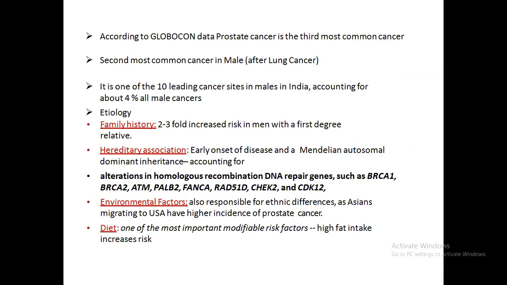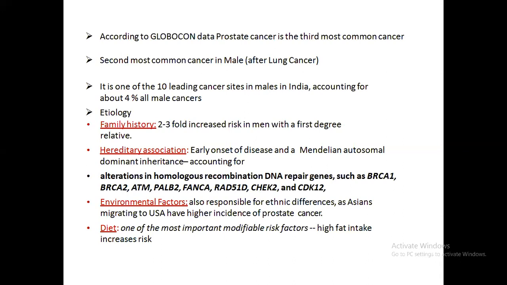According to the Globocan data 2020, prostate cancer is the third most common cancer, and it is the second most common cancer in males after lung cancer. In India, the incidence is not that high, but yes, it is increasing day to day.